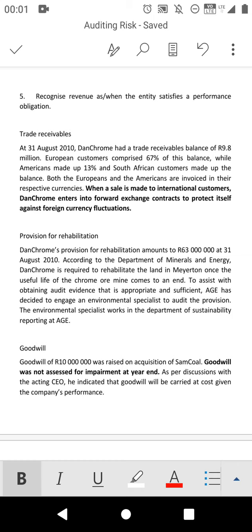Remember, when we are dealing with foreign currency, we have to comply with IAS 21 of foreign exchange. We don't do it the way we want, but we have to do it according to the accounting standard. So there is a risk in this case that these people won't comply with IAS 21.